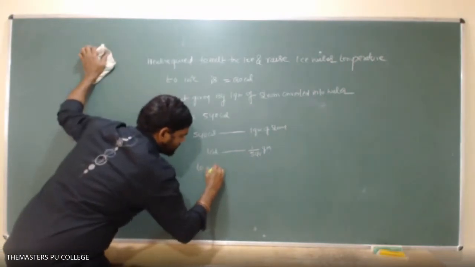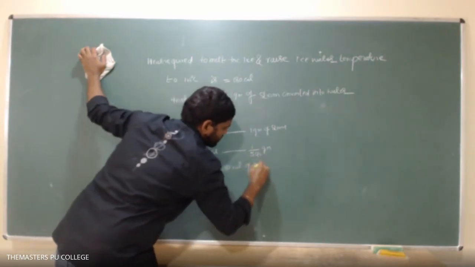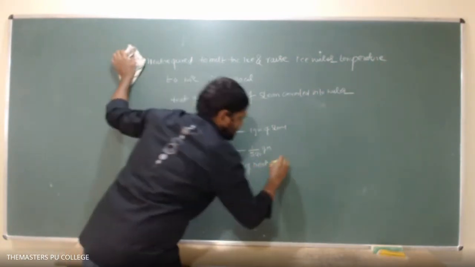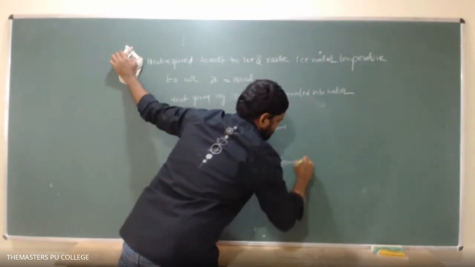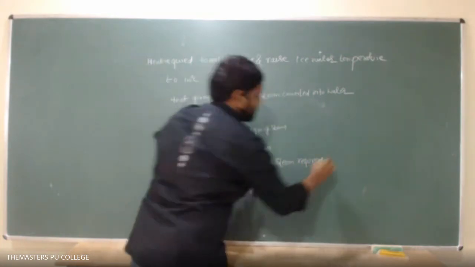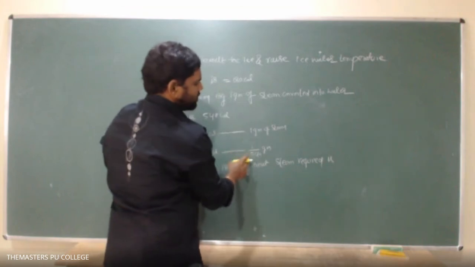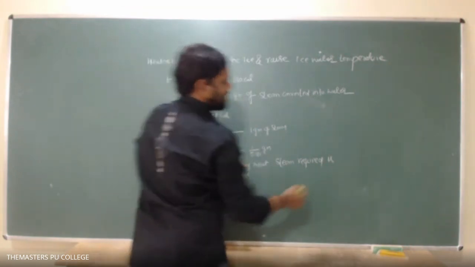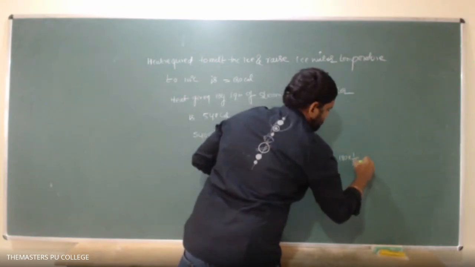So to get 180 calories of heat, the steam required is, for 1 calorie, 1 by 540 gram, so for 180 calories it is 180 into 1 by 540.